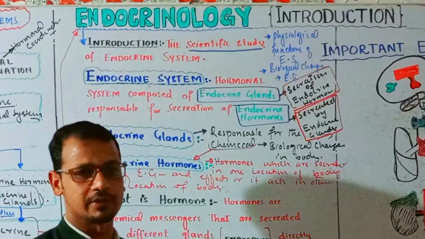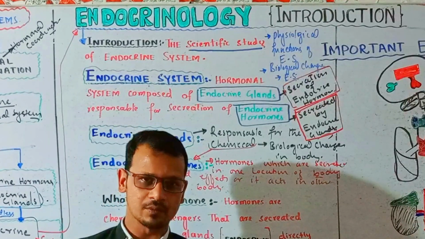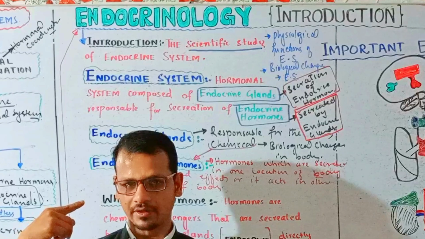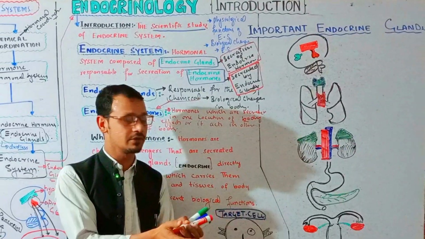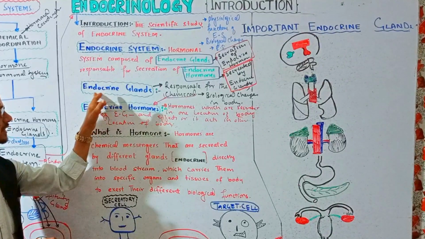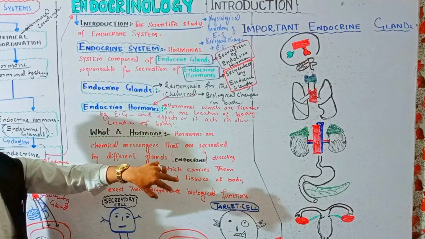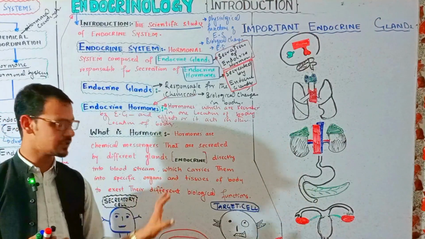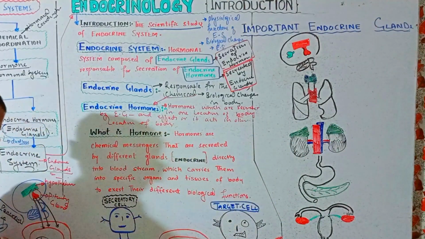This is the specific definition: endocrine hormones must be secreted in one area of body and will affect the other area of body, because the glands have no ducts. These glands will secrete the hormones directly into the blood, and the blood stream is responsible for taking these hormones from one area of body to another.